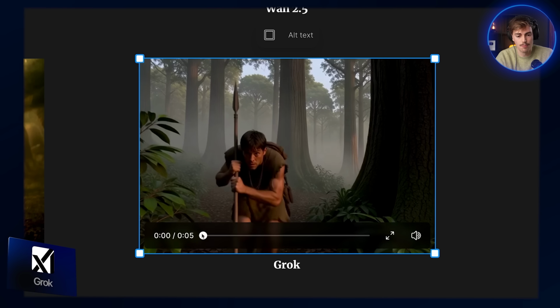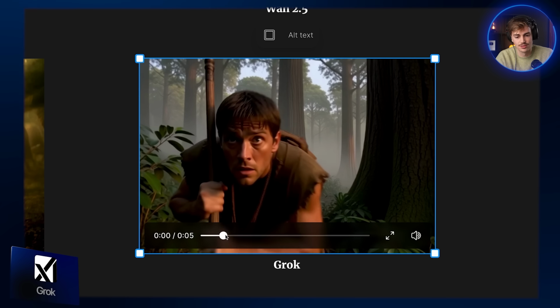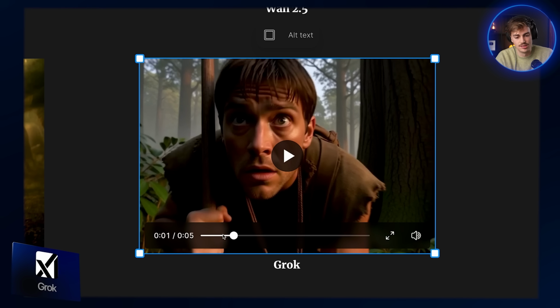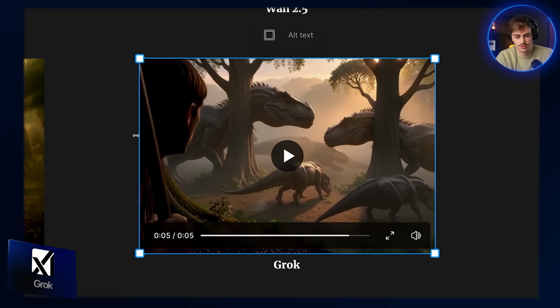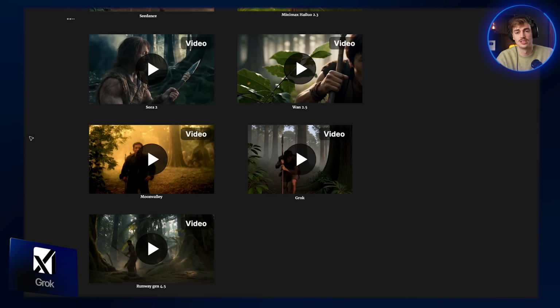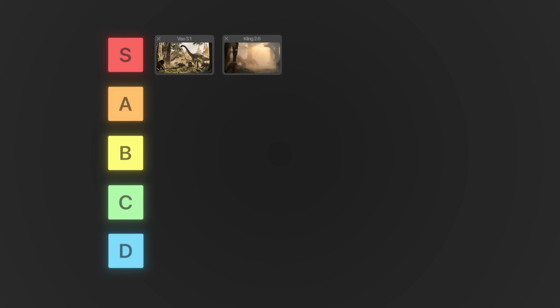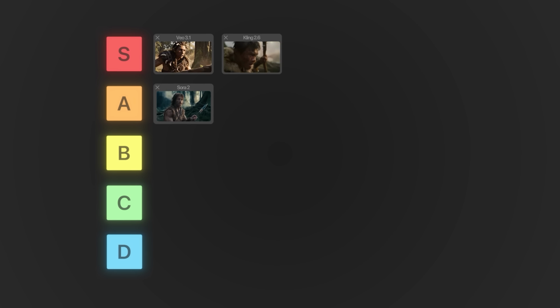Apart from just the obvious things like the realism, the details and all of that, I think in terms of prompt adherence, it did quite a good job. If I were to rank this, I would put Google Veo 3.1 and Kling 2.6 in the S tier. In the A tier, this was a tough one, I would put Sora 2. Now Sora 2 probably has the highest quality of them all, but just because they didn't follow that camera panning around, I couldn't give it to that.